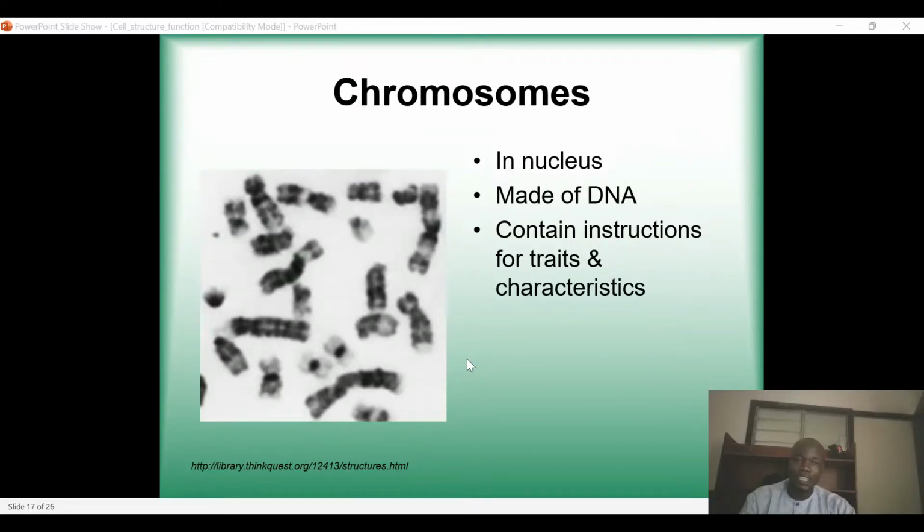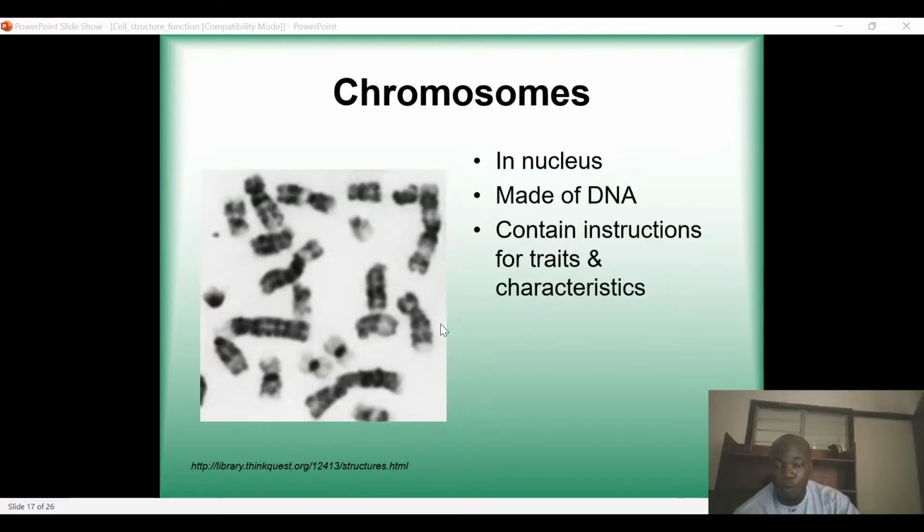So as I said, in the chromosomes, we have histone proteins and non-histone proteins. The histone protein is what wraps, coils, and supercoils the DNA. And at the same time, the chromosomes contain instructions for traits and characteristics.